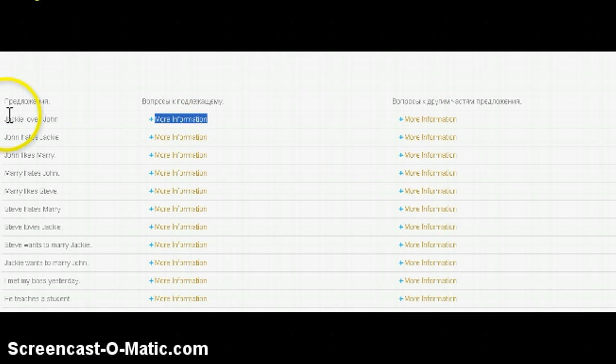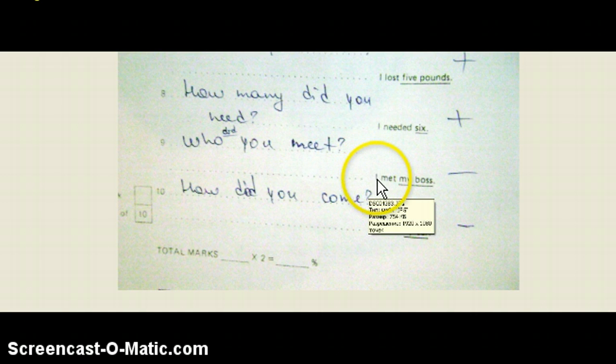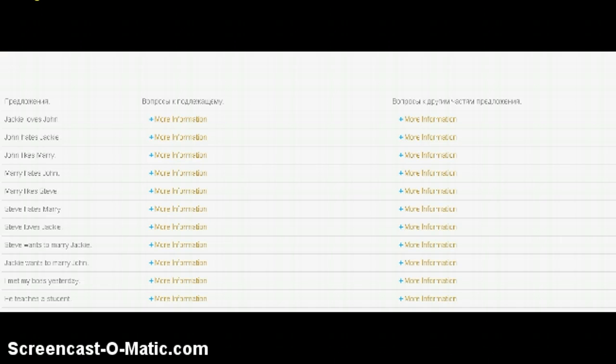And here are the sentences that you have. The sentences are just like what you had in the test. They're very short, and they include three words. They have a subject, a predicate, and an object, just like what you had in the test. Remember, because this is what you had at the test: I met my boss. Very simple sentence. And all those sentences look almost just like what you had in your test.